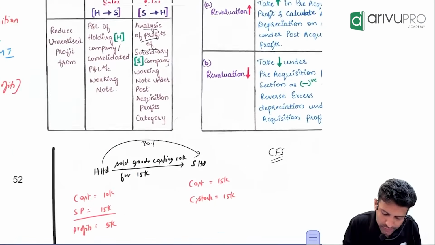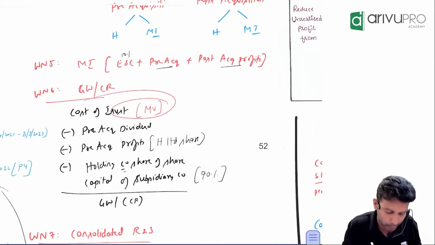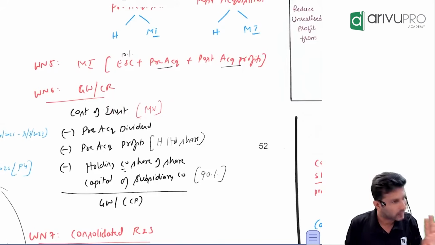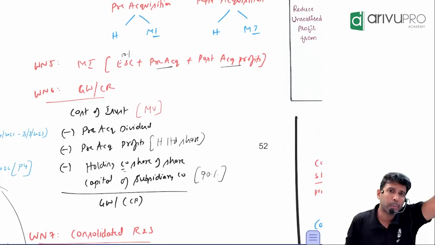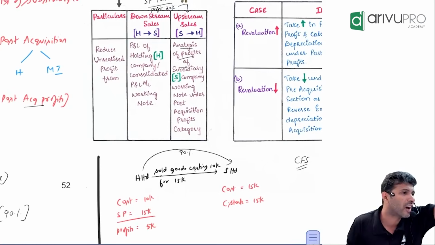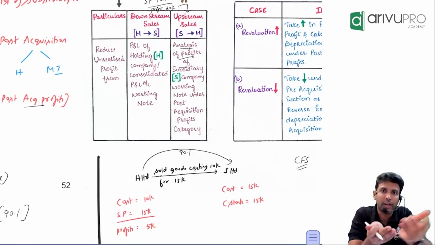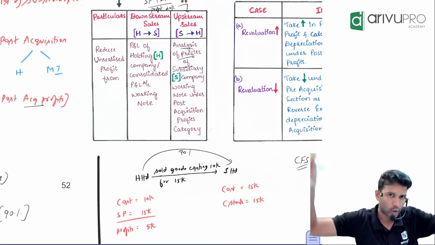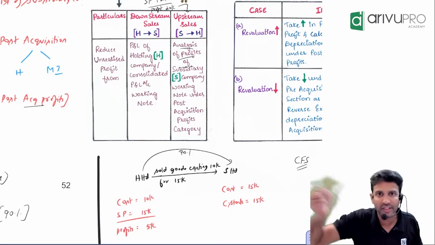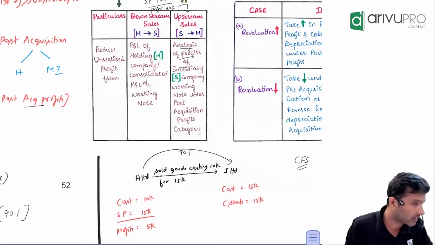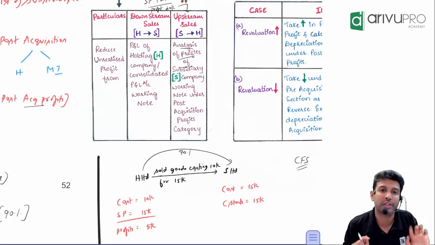So the cost of investment is on which platform? Market value, right? So if one component is on market value and another component is on book value, is it comparable? Can you compare an apple and an orange and say this is sweet, that is not sweet? Two apples you can compare and say one is sweeter than the other. Can you take two different fruits and compare? No. That's what we should not do here.